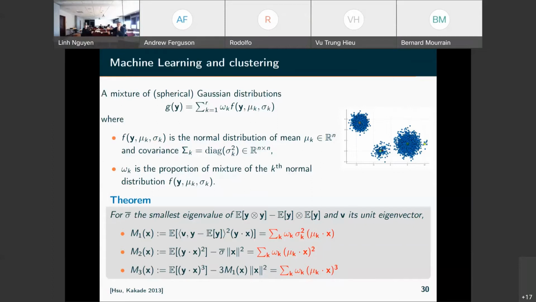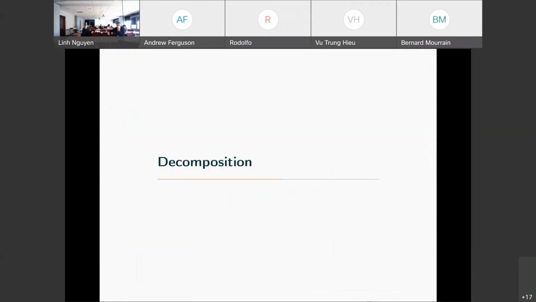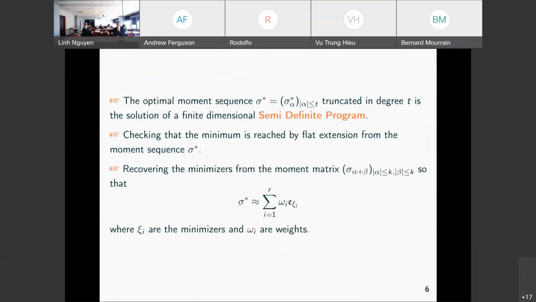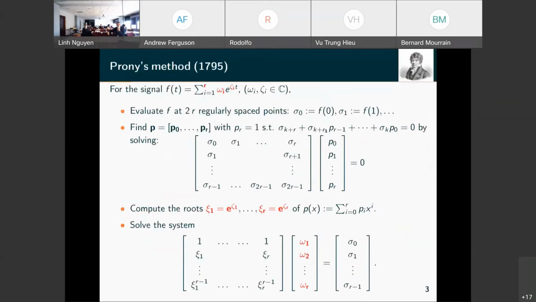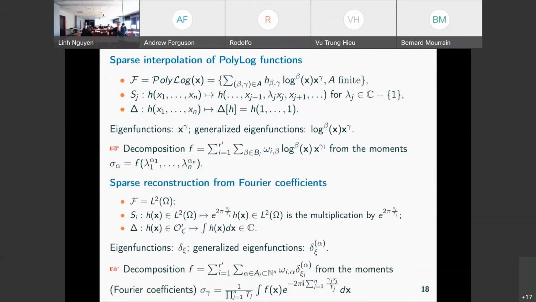And my second question is about this polylog functions, slide 18, I guess. Yes. So polylog functions. There is one set of variables which is x, and another set of variables which is log x.